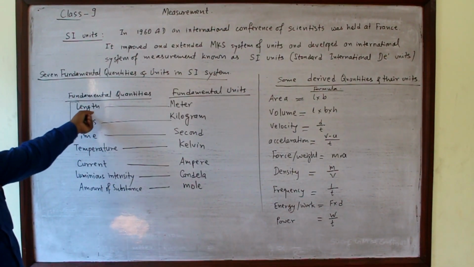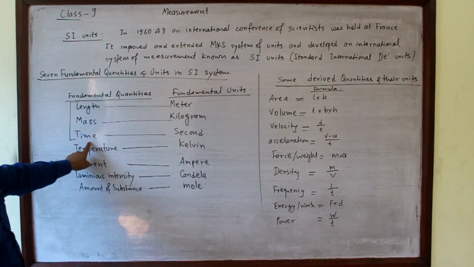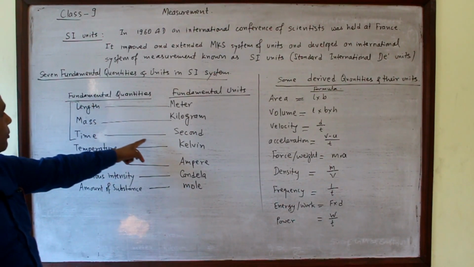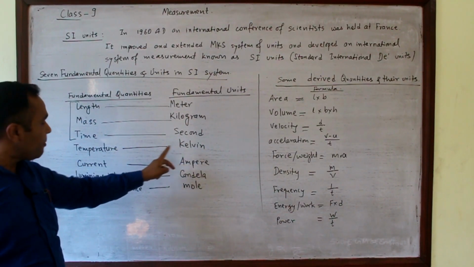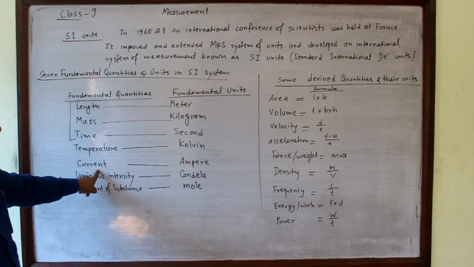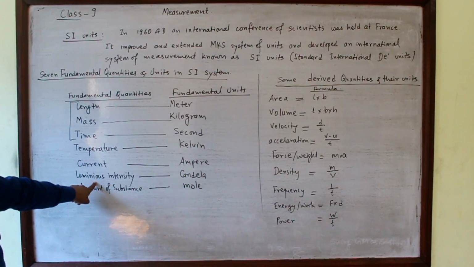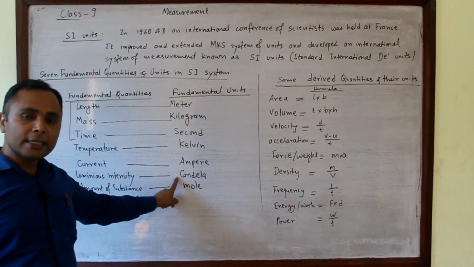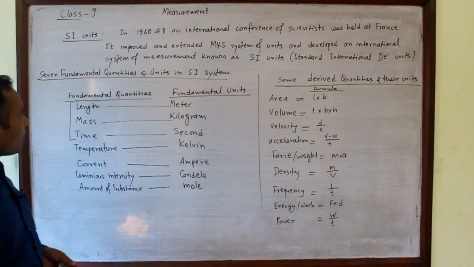Fundamental quantity length, its unit is meter; mass, its unit is kilogram; time, its unit is second; temperature, its unit is Kelvin; current electricity, its fundamental unit is ampere; and luminous intensity, its fundamental unit is candela. Similarly, amount of substance, its unit is mole.